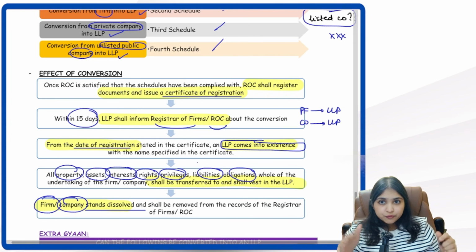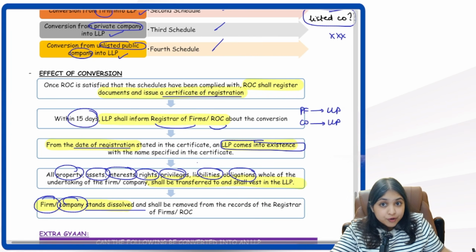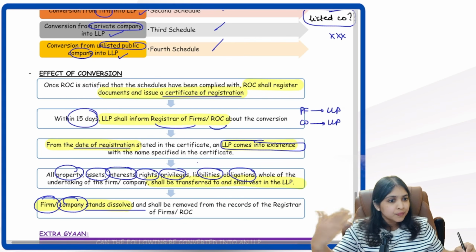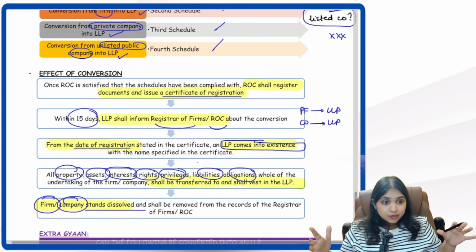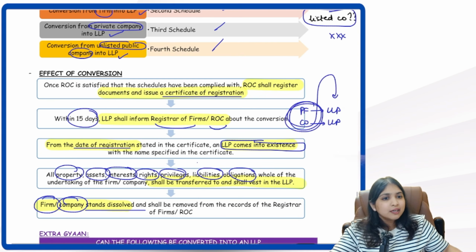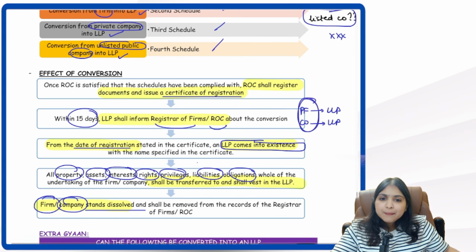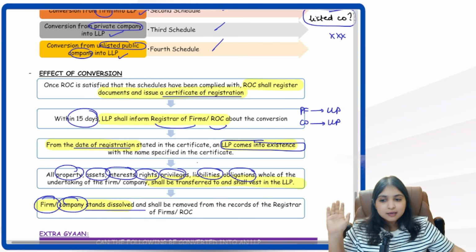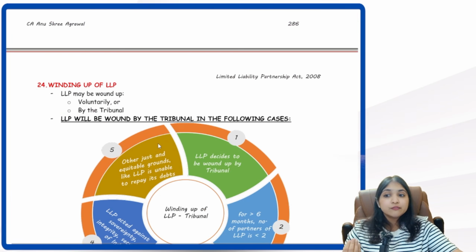Now, from the date of conversion, within 15 days, LLP has to inform the registrar of firms or ROC, as the case may be, about the conversion. Then, once a conversion happens, all the properties, assets, liabilities, rights, obligations of the old entity will get transferred to the new entity. Then what will happen to the old entity? Old entity will stand dissolved. Alright, this is about a conversion discussion.